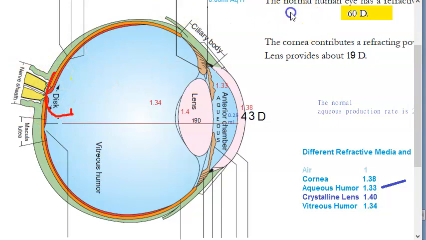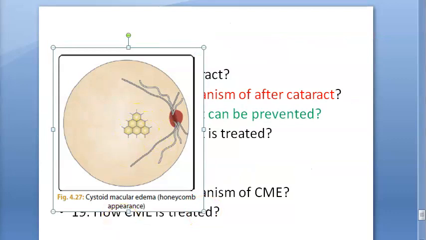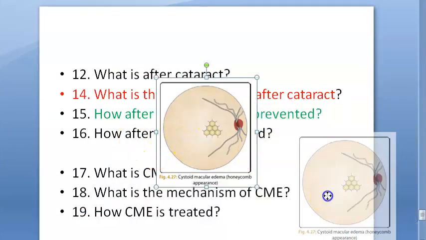Here in the macular, where is the macula? Macular area here. So here, this part of the retina, here between the 2 layers, that is the outer plexiform layer and the inner nuclear layer of retina, here you will have fluid accumulation. This is cystoid macular edema, right? So this will form cystic spaces in the macula. This is called as cystoid macular edema. In funduscopy, it gives typical honeycomb appearance. Let's see this. So in macula, they have just drawn a honeycomb structure and they're saying this is the honeycomb of CME. Okay. Anyways, at least some clarity we are getting.